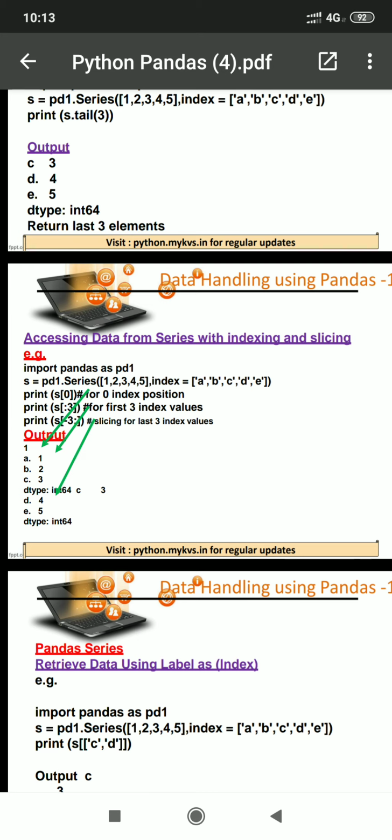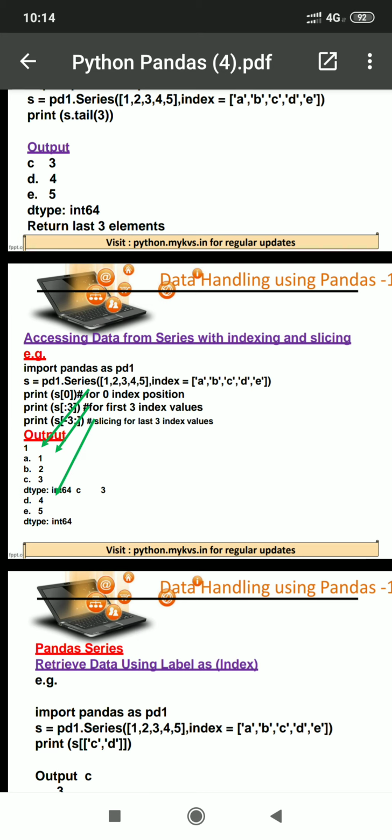Now if we want to extract any exact value beginning from index 0, and if we want to access the 0 position value, it will display 1, because at 0 position there is value 1.